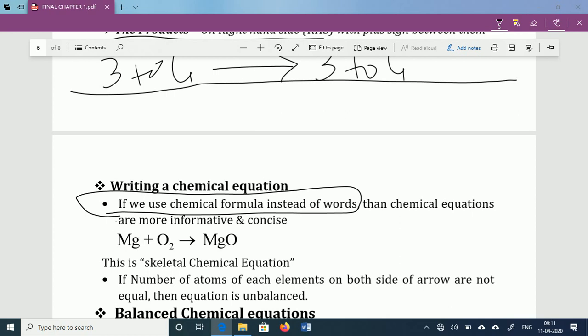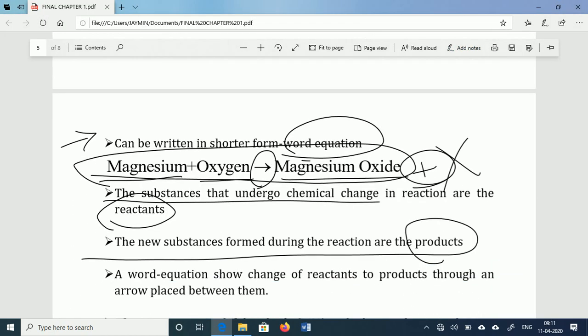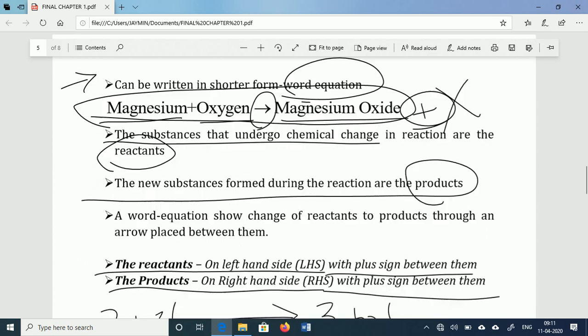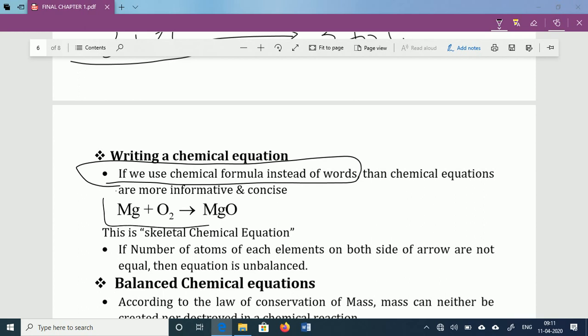Here the same reaction that took this long space is completed in a short space. So simply, Mg plus O2 gives MgO.